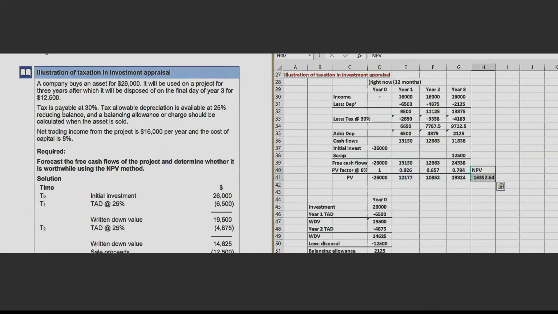Is it coming to be positive? Yes. So should we accept this project? Yes. Because the net present value of the project is positive, it is worthwhile to accept it. And you need to end this answer with 16,353 of net present value as the concluding comment.